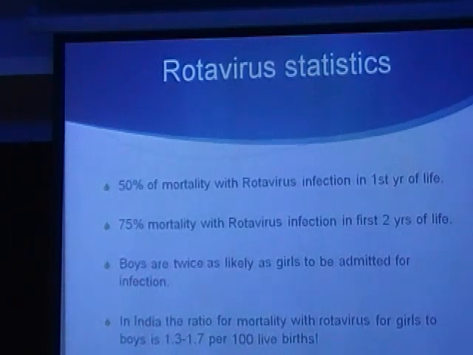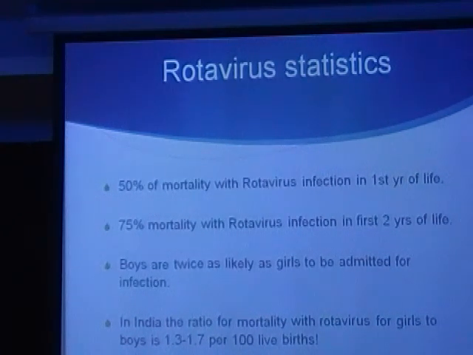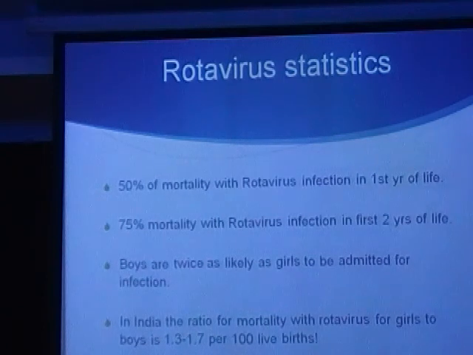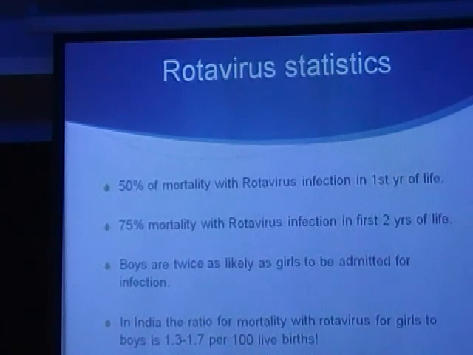Boys are twice as likely to get admitted for infection, which we generally see in a lot of things where boys get much sicker. But the irony is, in India, in spite of boys being more likely to be admitted, meaning more severe disease, the ratio of mortality for rotavirus between girls and boys is 1.3 to 1.7. So we can see the difference in the healthcare a boy versus a girl gets.